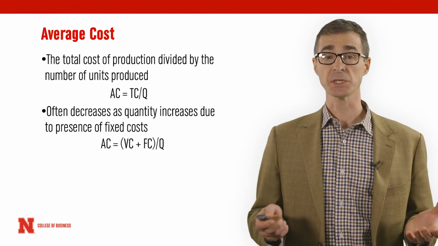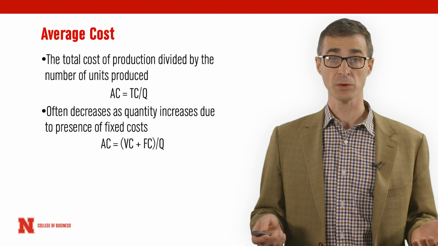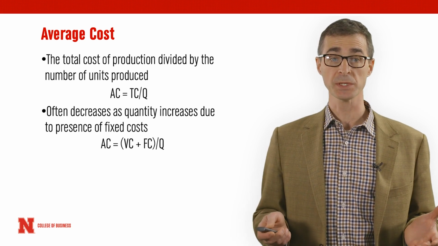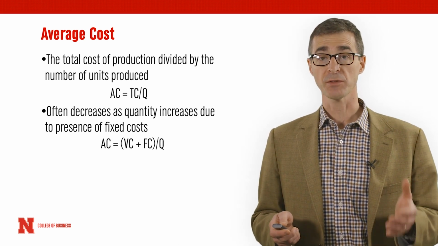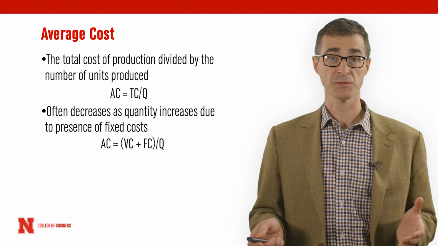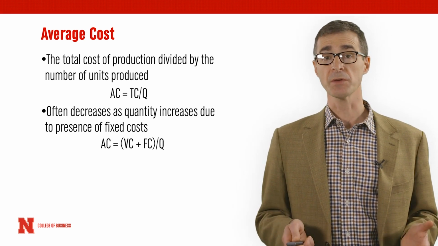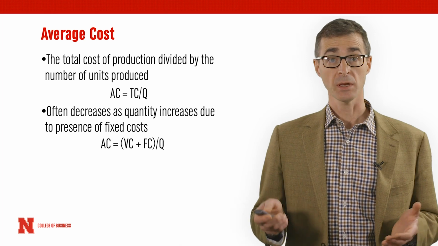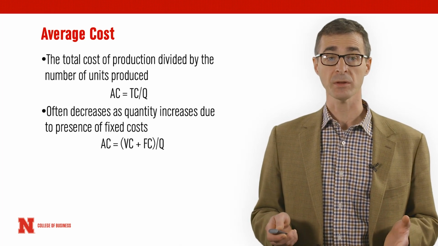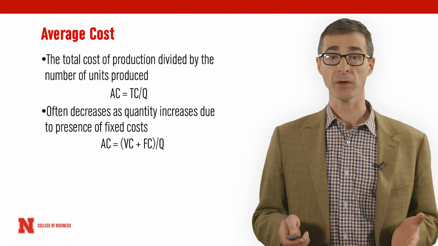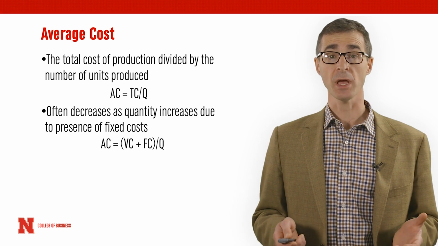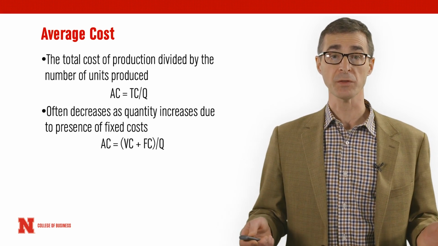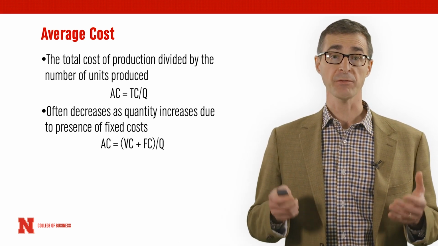To understand this, we simply need to replace TC, the total cost, with its two components, the variable cost plus the fixed cost. Remember, total cost is just variable plus fixed costs. We can see from this lower expression that as Q increases, if fixed costs are constant, it will generally be the case that the average cost per unit goes down, simply because there are more units over which to spread that fixed cost.